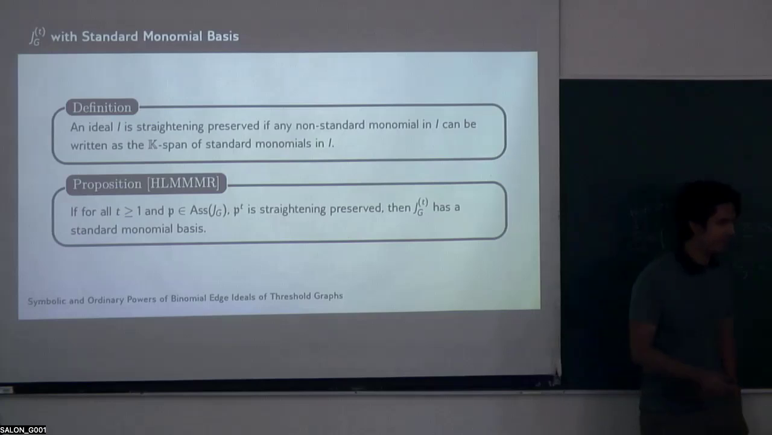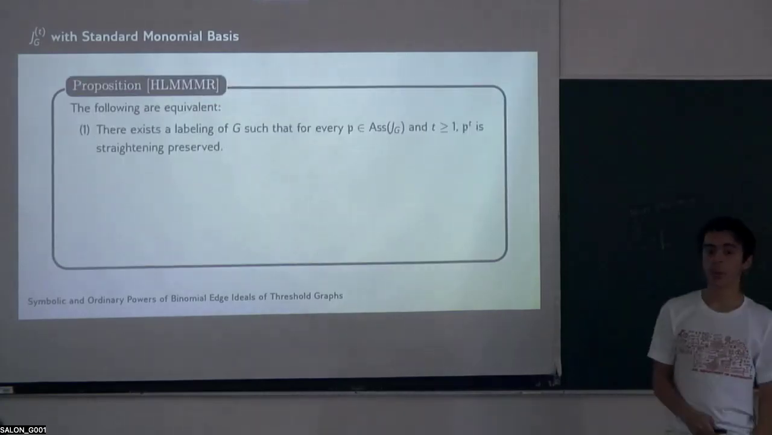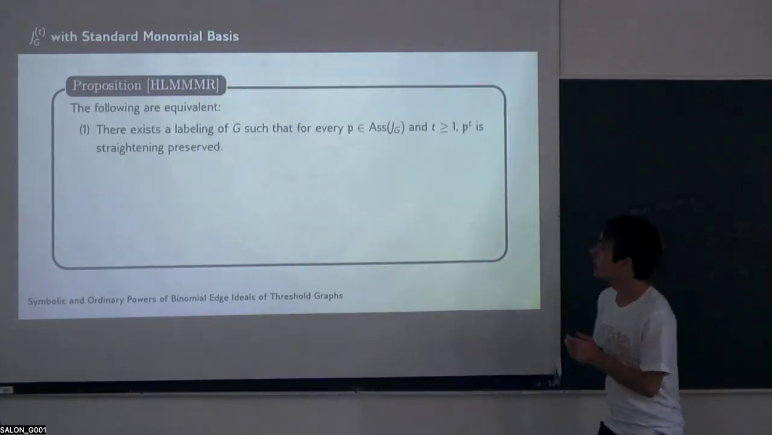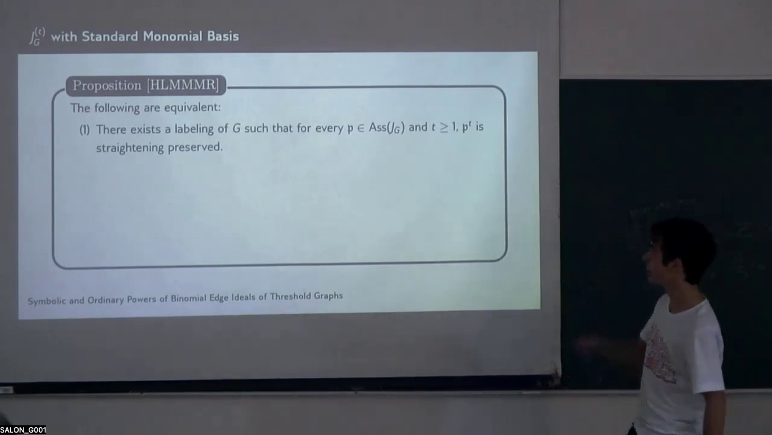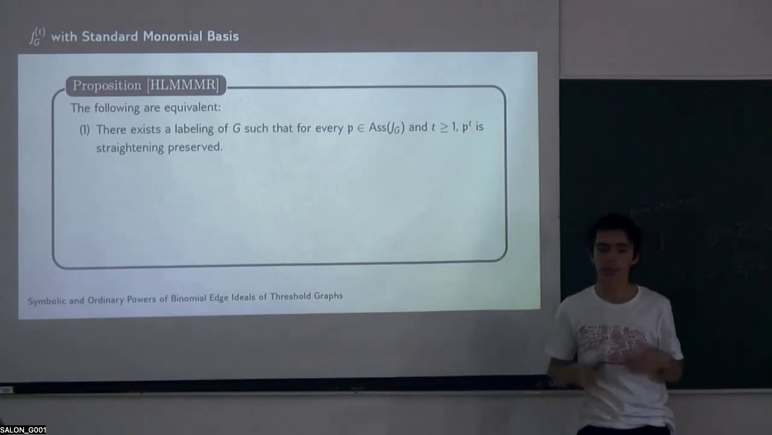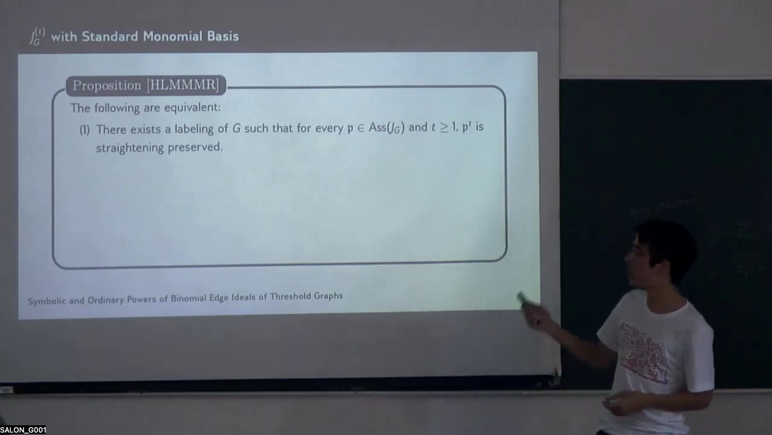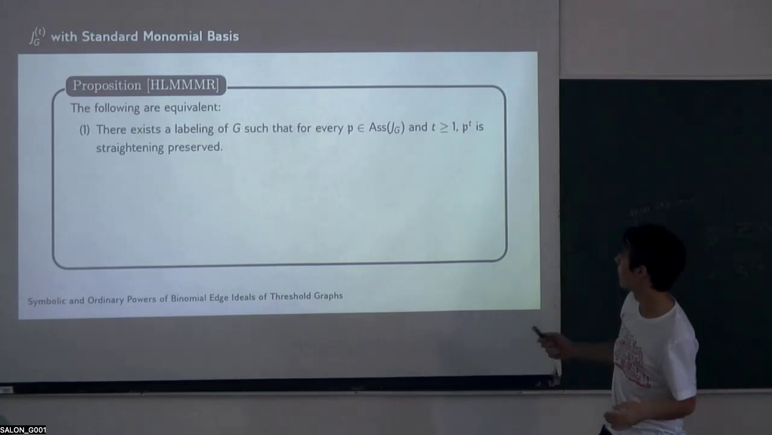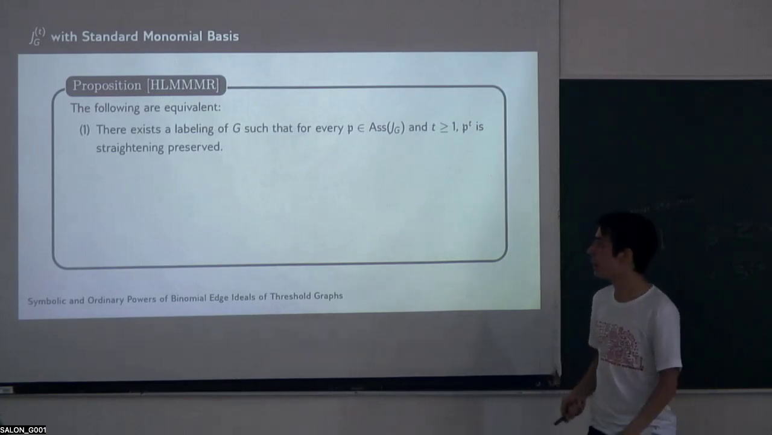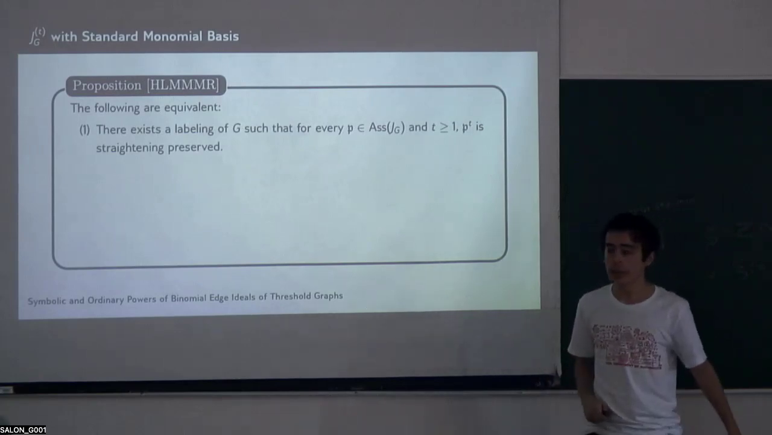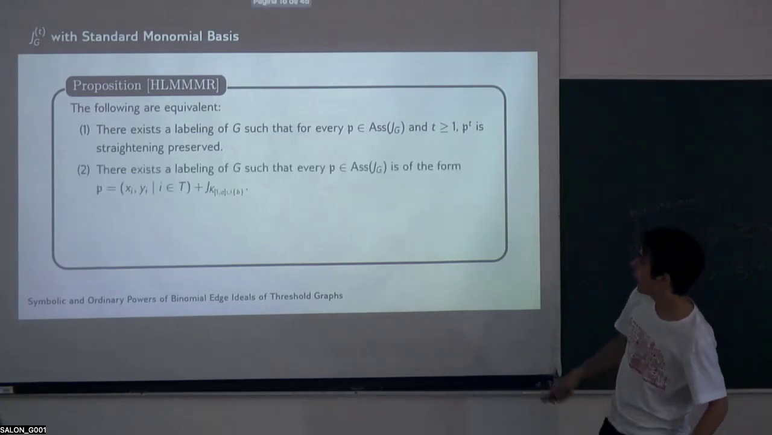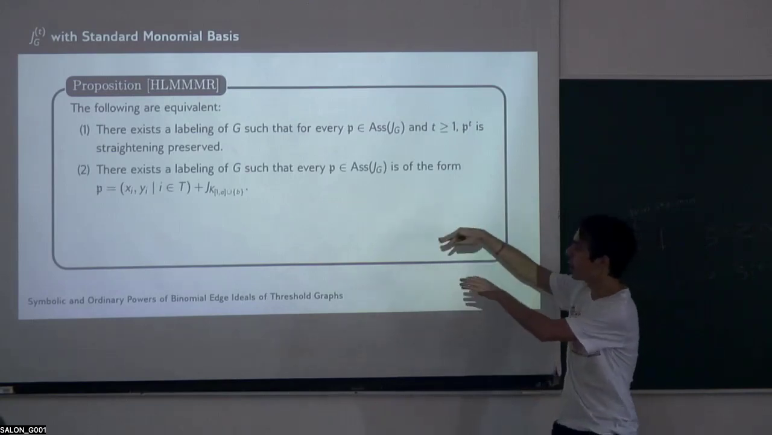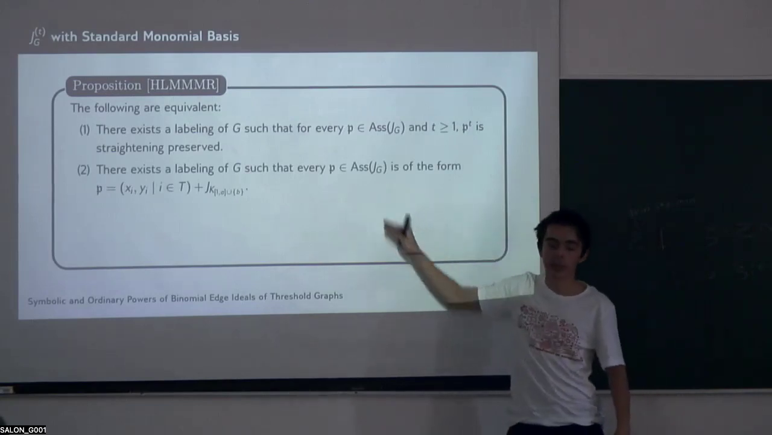Standard monomial basis. Okay, so now we have this property, which we really like, which says that when we have straightening preserved, it gives us a standard monomial basis. The question is, when are we going to have the straightening preserved property for all of our prime ideals and all powers of every prime ideal in our associated primes? And so we proved that the following things are equivalent. One, which is the condition we want, straightening preserved. And second is this equation about the actual structure of each of these prime ideals.